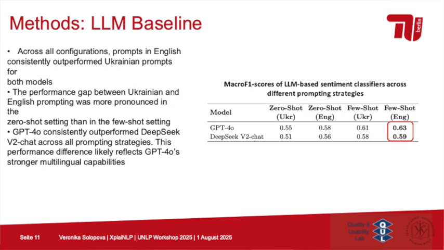We first tested our LLM baseline across all configurations. Prompts in English consistently outperformed Ukrainian prompts for both LLMs. That was quite interesting. And the performance gap between Ukrainian and English prompting was much more pronounced in zero-shot prompting than in the few-shot setting. That was also an interesting finding. GPT-4o consistently outperformed DeepSeek on our data set, meaning that GPT-4o has stronger multilingual capabilities, which were already shown in previous research.